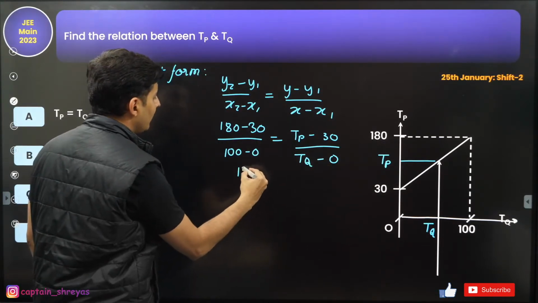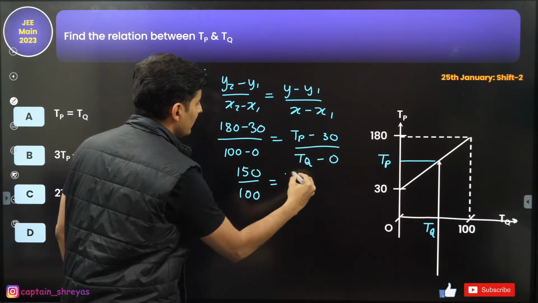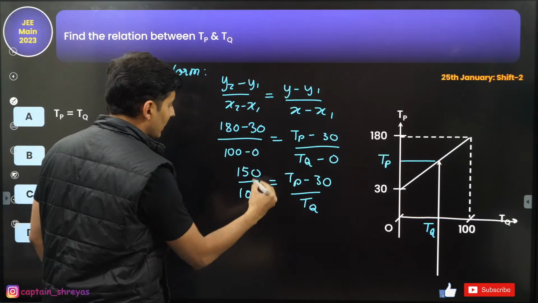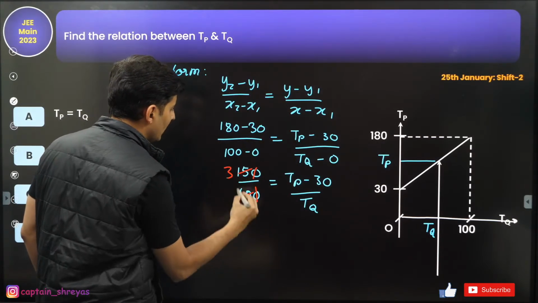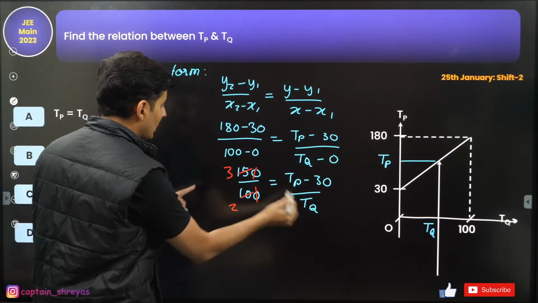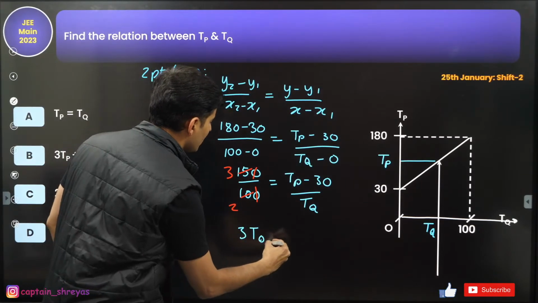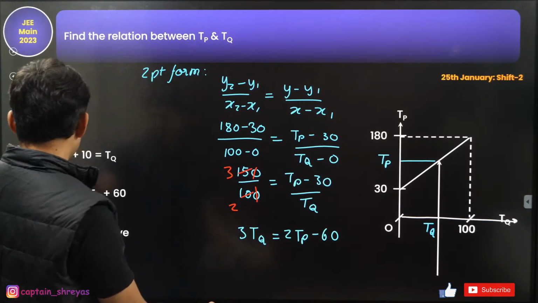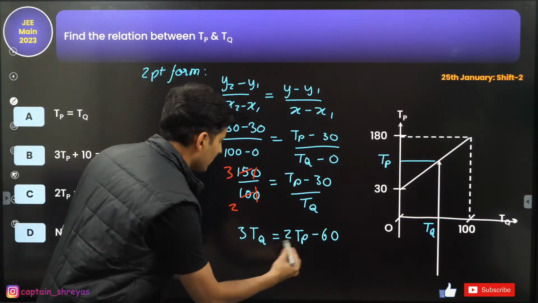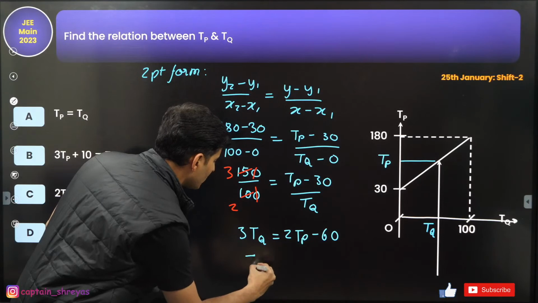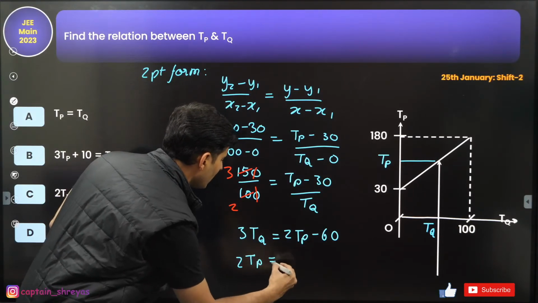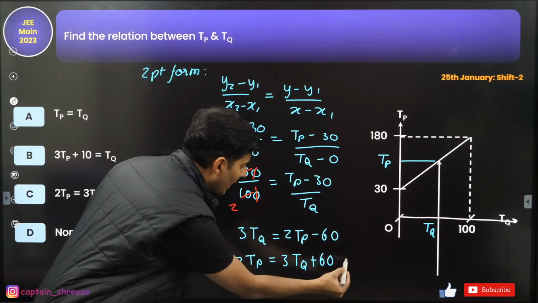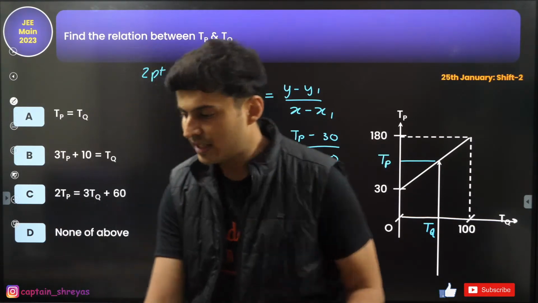So this will be 150 divided by 100. This will be TP minus 30. This will be TQ as it is. A lot of things will start getting cancelled. 15 goes 3 times. This goes 2 times. Just cross multiply. So this will be 3 times TQ equals 2 times TP minus 60. So I think TP is placed on one side and TQ on the other side with 60. So 2 times TP is 3 times TQ plus 60. See if this is what you get as the final answer. That's it. It's a straight line equation.